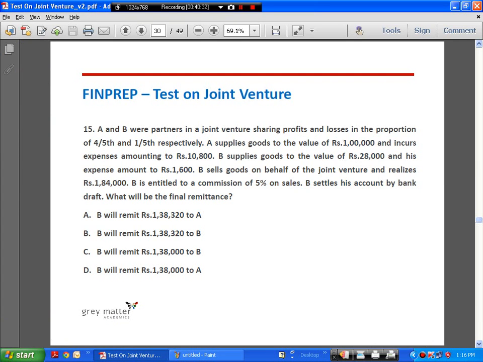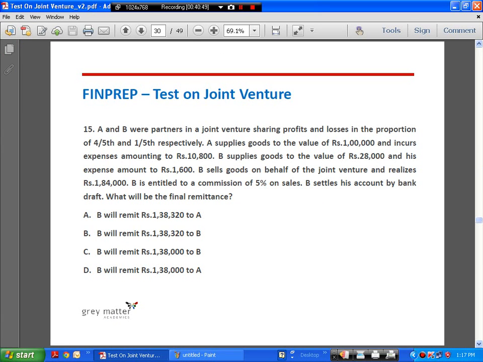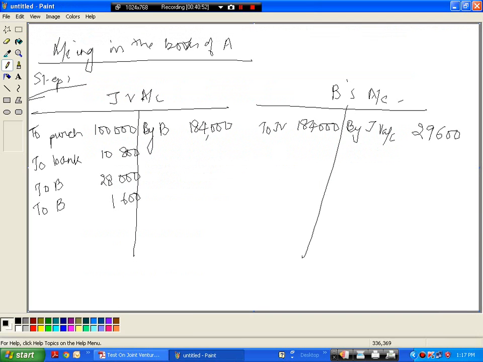Now what's happening? B is selling the goods, so B account debit to JV is the entry, 1 lakh and 84,000 to JV. And B is entitled to get a commission of 5% on sales. So entry again will be JV to B, commission is 5%, so it's 9,200. 5% of 1 lakh 84,000 is 9,200. So by JV, 9,200.